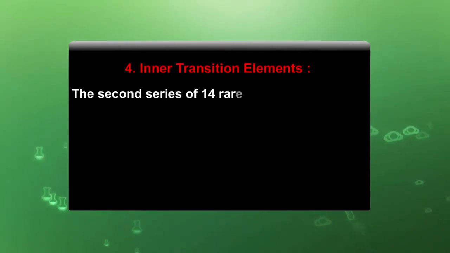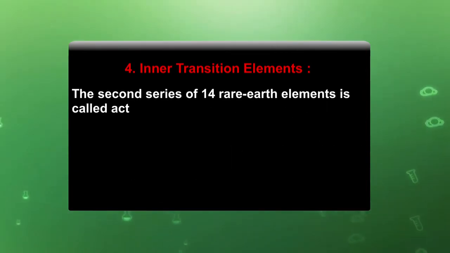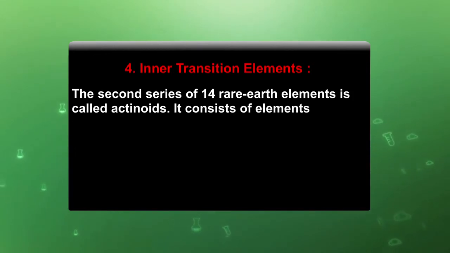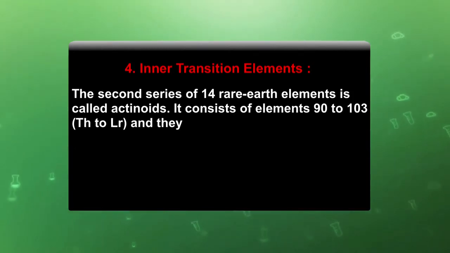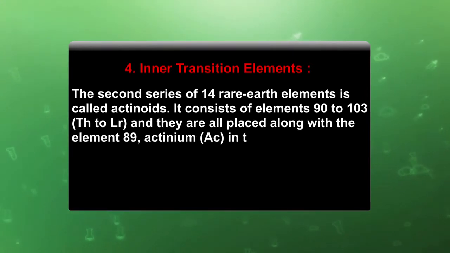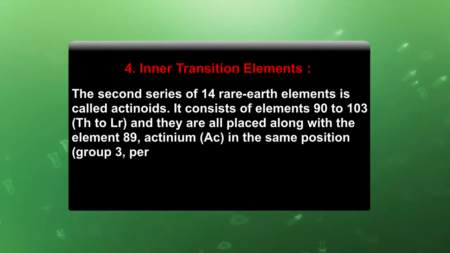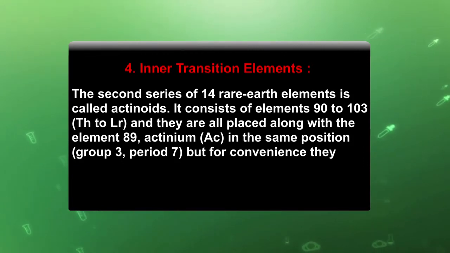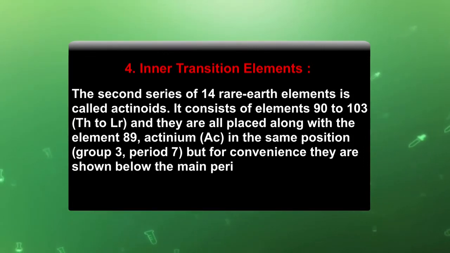The second series of 14 rare earth elements is called actinoids. It consists of elements 90 to 103, that is thorium to lawrencium, and they are all placed along with element 89, actinium, that is Ac, in the same position, group 3, period 7, but for convenience they are shown below the main periodic table.